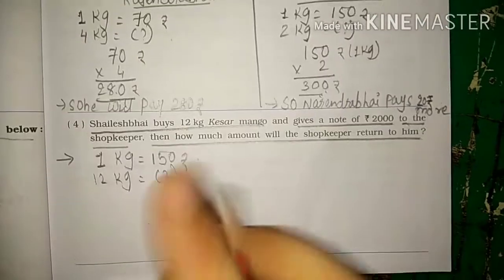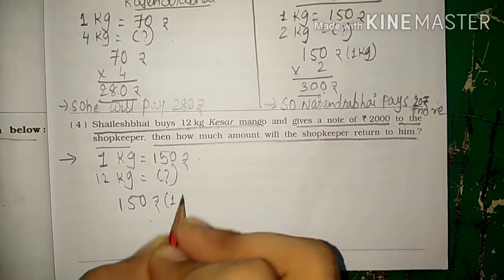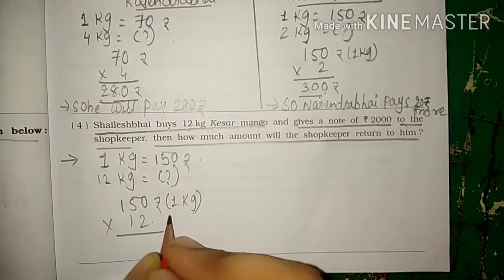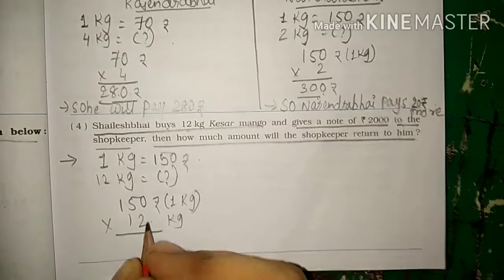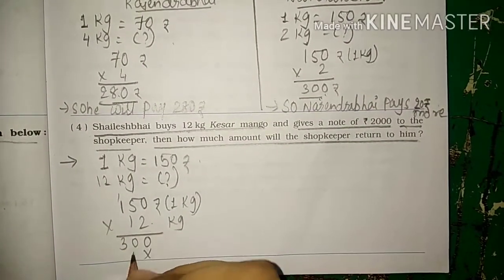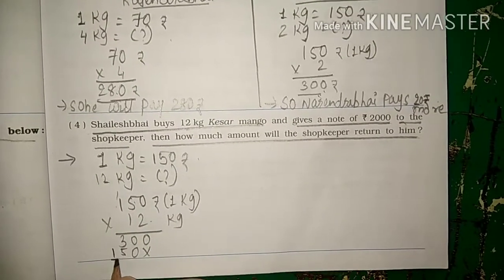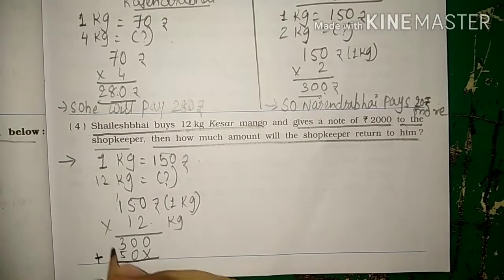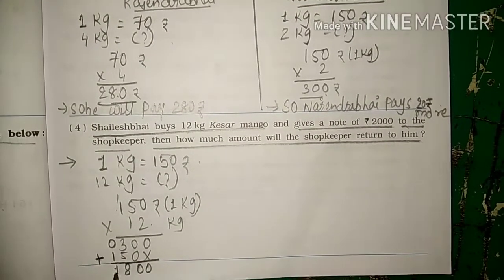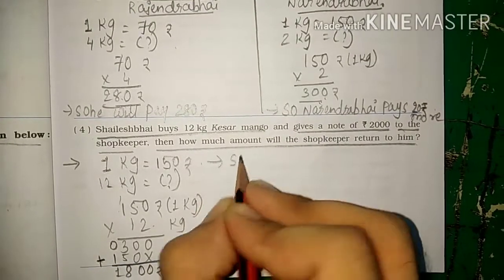What we will do? Again multiplication. So 150 is the price of 1 kg, and 12 kg he is buying. Okay students, 2 zeros are 0, 2 fives are 10, 2 ones are 2, and 1 zero is 0, 1 five is 5, and 1 one is 1. Putting a line, plus sign, 1800. So students, Sailesh Bhai pays 1800.